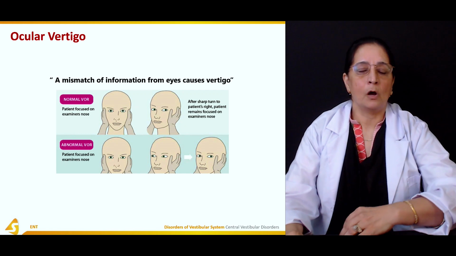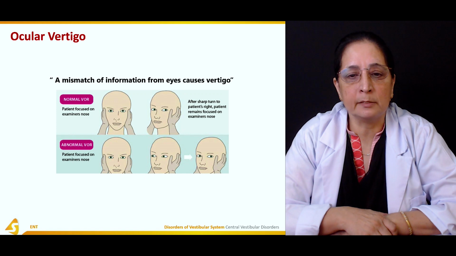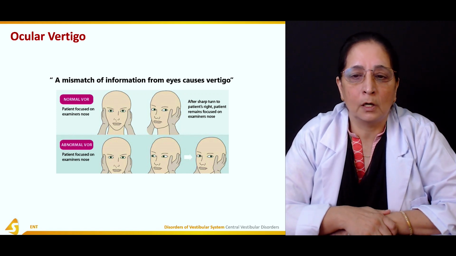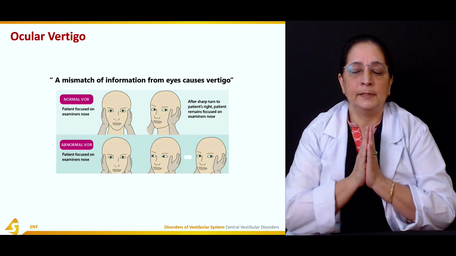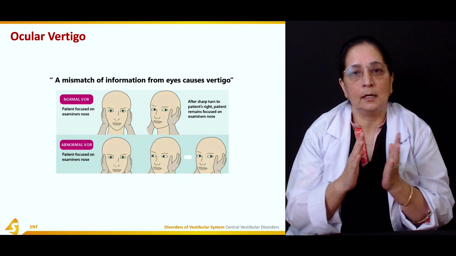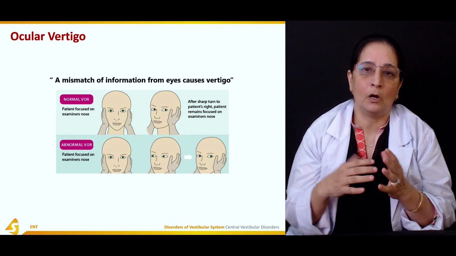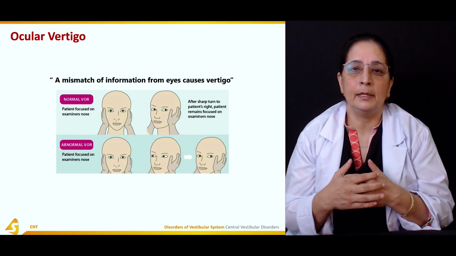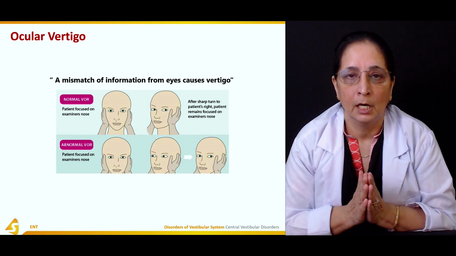Then we have ocular vertigo. Ocular vertigo is a mismatch of information from the eyes that causes vertigo. If both eyes are not looking in the same direction, this is ocular vertigo, a vertigo that occurs when the eyes are not positioned in the same direction.